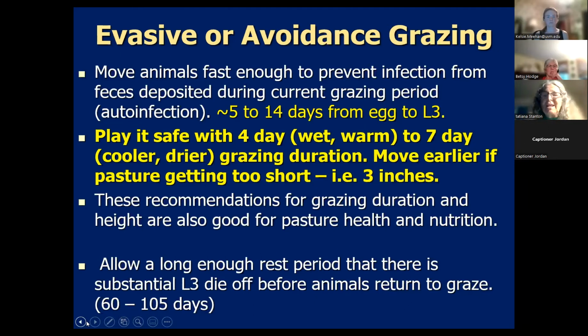But unfortunately, the next recommendation is not good for the health or the nutrition of your pasture. We're saying that you need to allow a long enough rest period before you return to that particular grazing paddock, so that you're getting substantial kill off of the infectious L3 larva before the animals come back to graze. Unfortunately, that's about 60 days at the shortest and about 105 days at the longest.